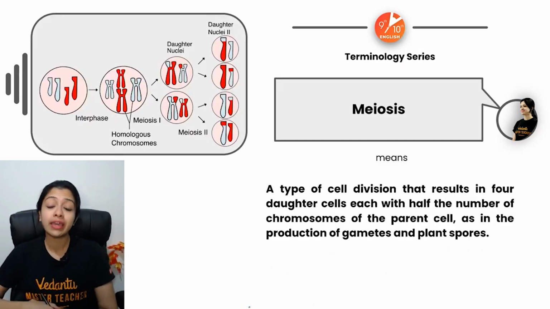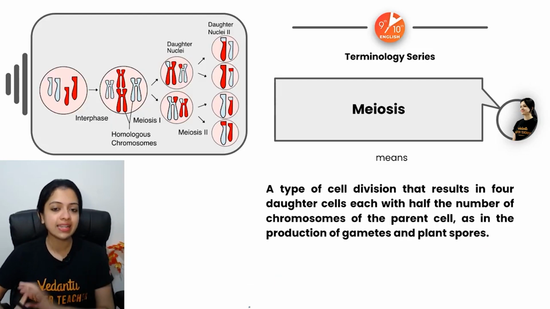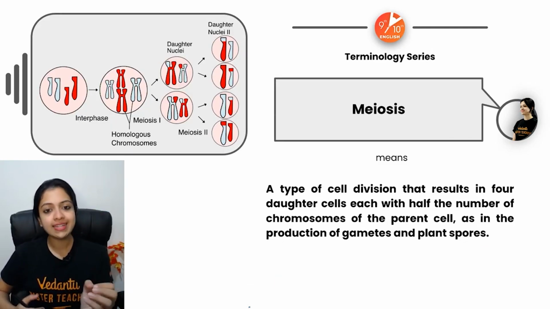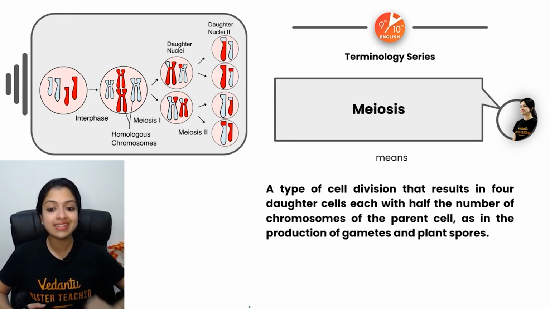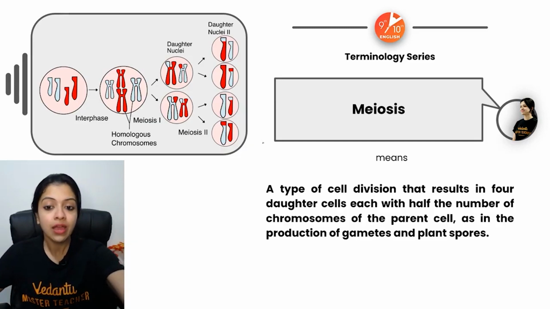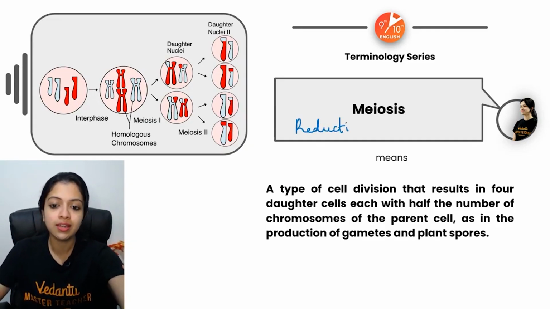And now, what is meiosis? Meiosis is yet another type of cell division wherein the daughter cells have exactly half the number of chromosomes as that of the parent cell. As a result, we also call this reduction division.